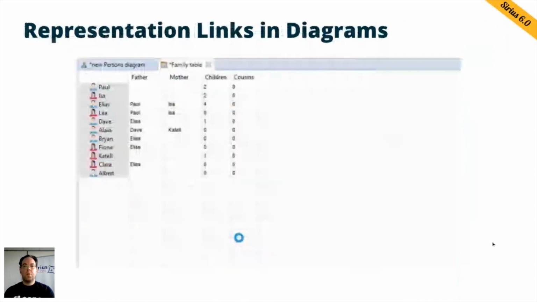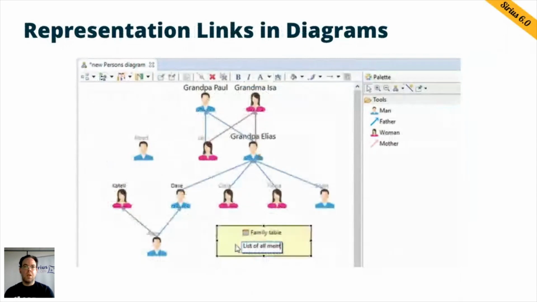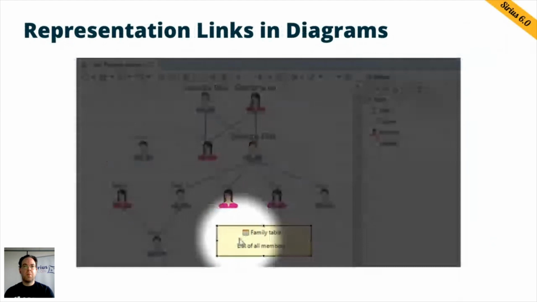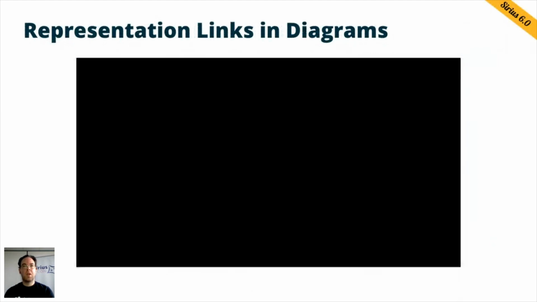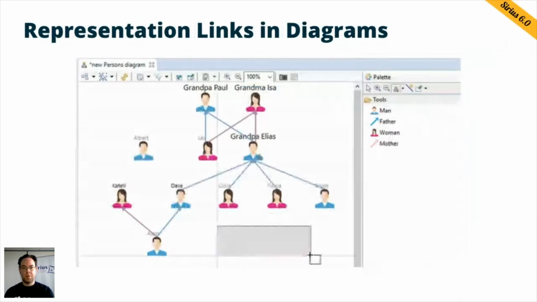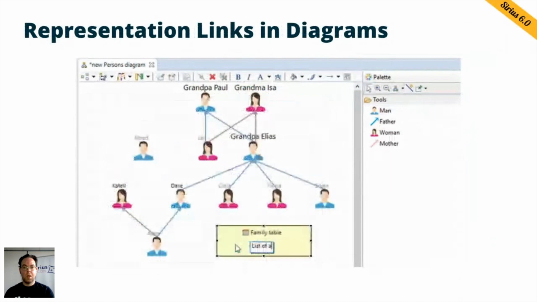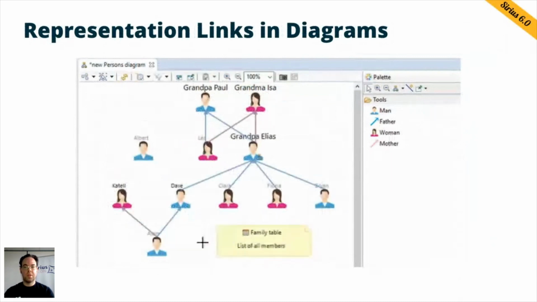Still in 6.0, we've added a new kind of note that can be created on diagrams. When it's created, it asks you for a target representation and some text. And once it's created, it behaves a little bit like a hyperlink. Double-clicking on it will automatically open the configured target representation. So this is really nice to enable custom navigation between all your diagrams and representations in your models.